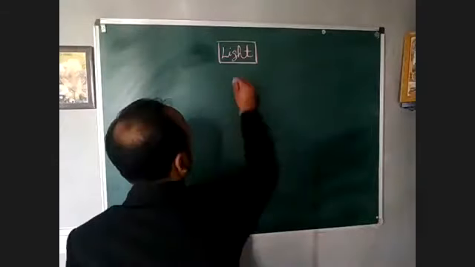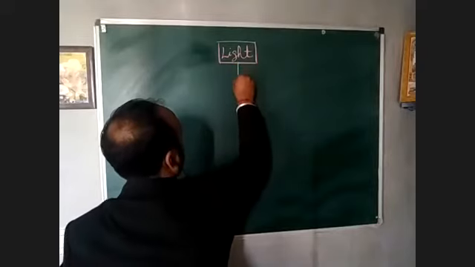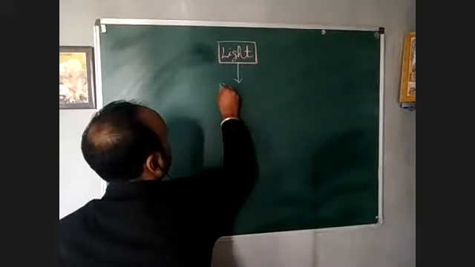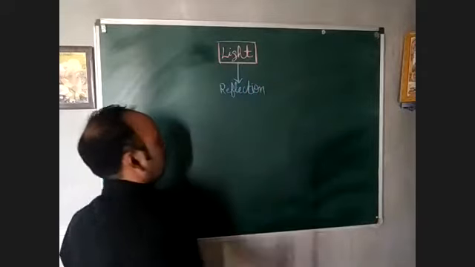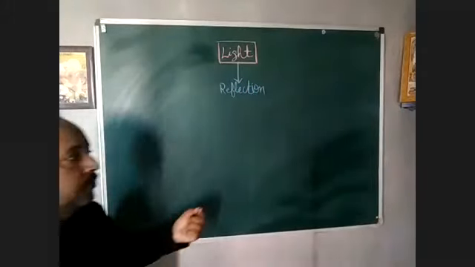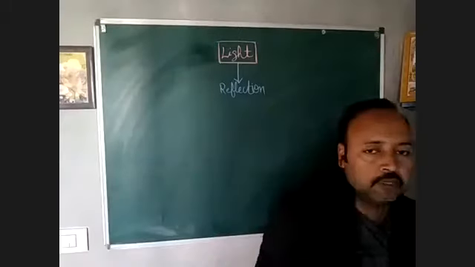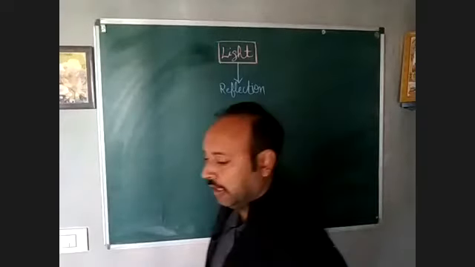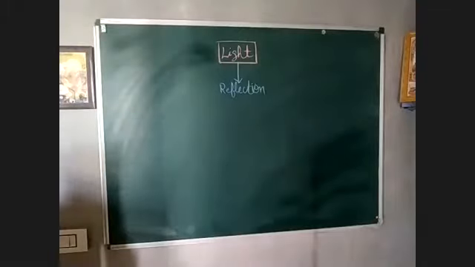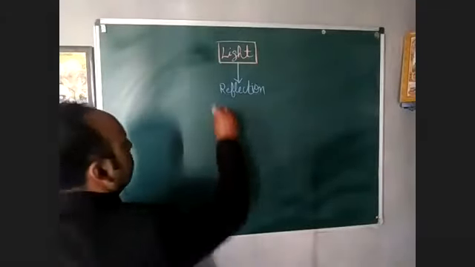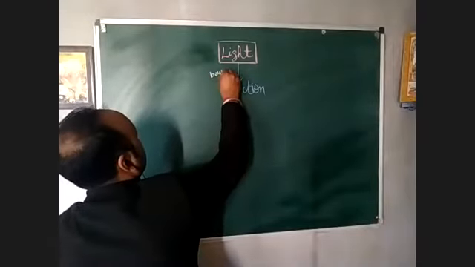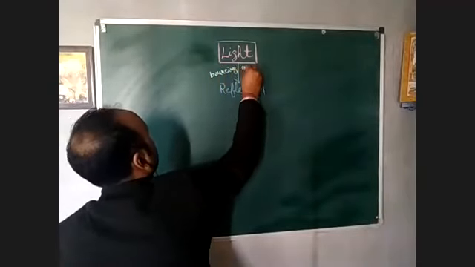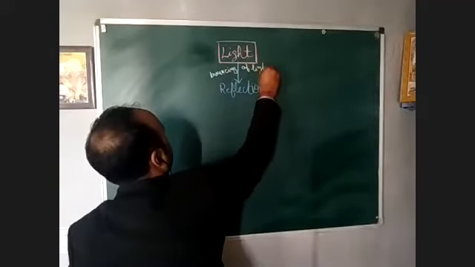So first of all, we are going for reflection. So reflection was nothing, it was the bouncing back of light after striking a reflecting surface. That was reflection. That is bouncing of light.